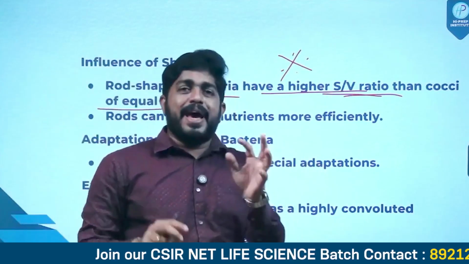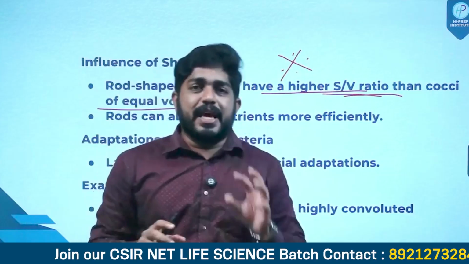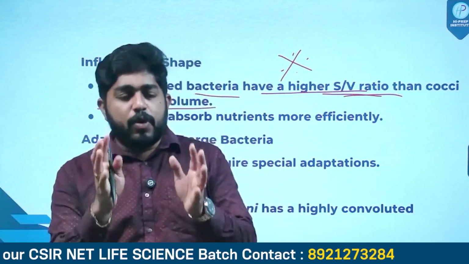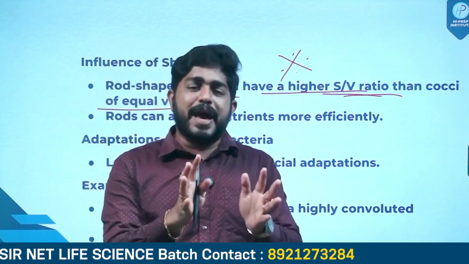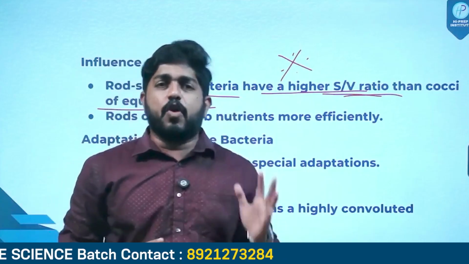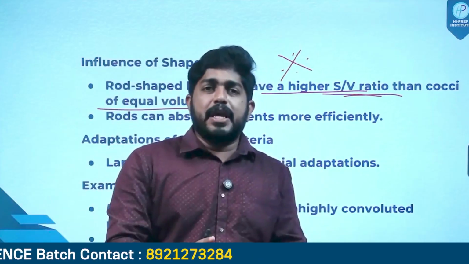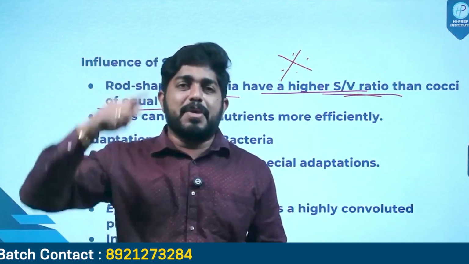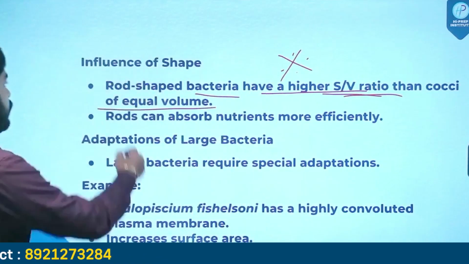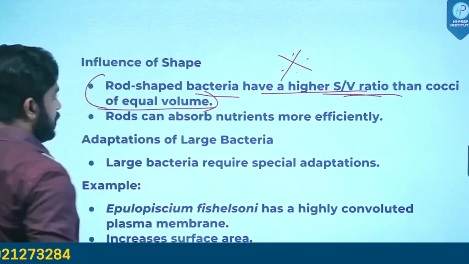If we compare a bacillus and a coccus, and both of these bacteria have constant volume, then definitely the rod-shaped bacilli will have higher surface area. This is a very, very important statement.